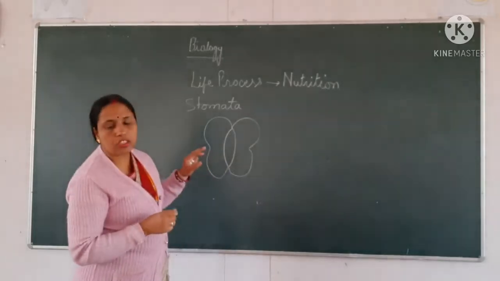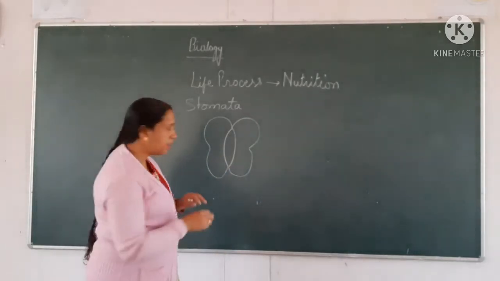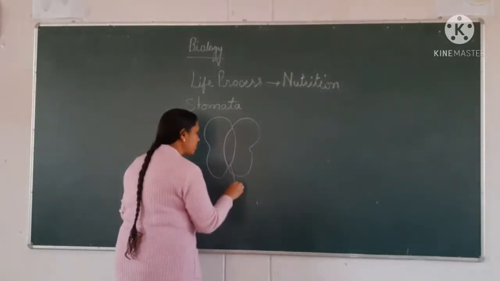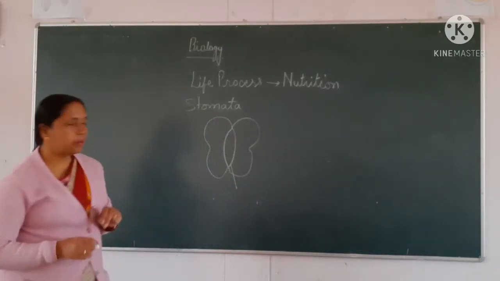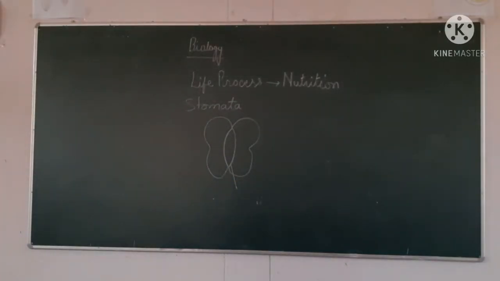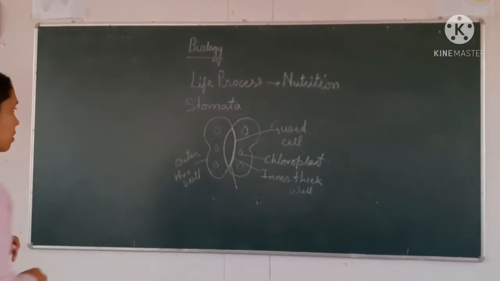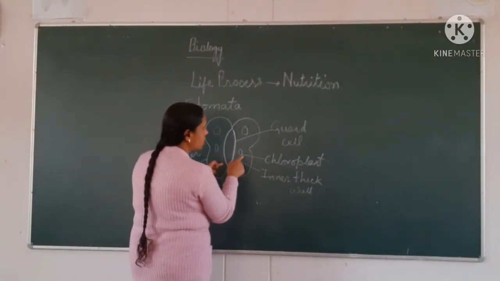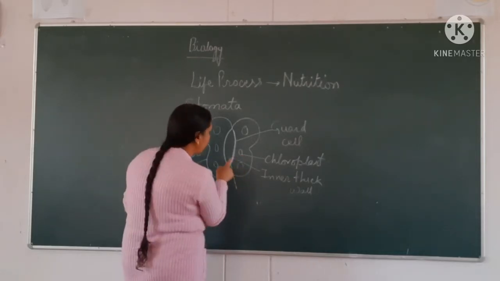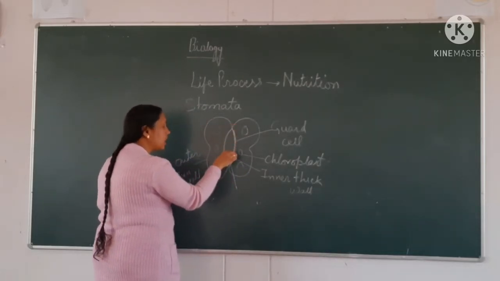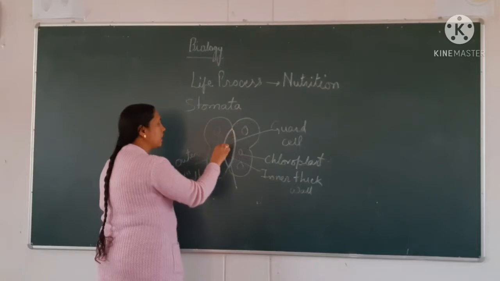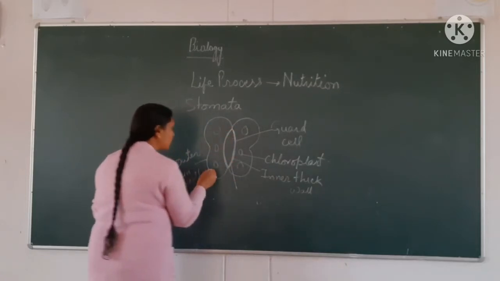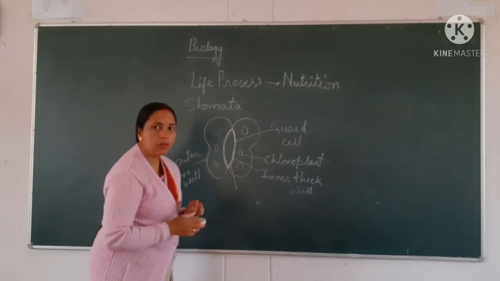This is the structure of stomata we are having. I am going to label this. So students, you can see the structure of stomata. This is the guard cell. This is the chloroplast, and the inner side of the stomata is thick walled. It is very thick walled, and the outer side of the stomata is very thin walled.